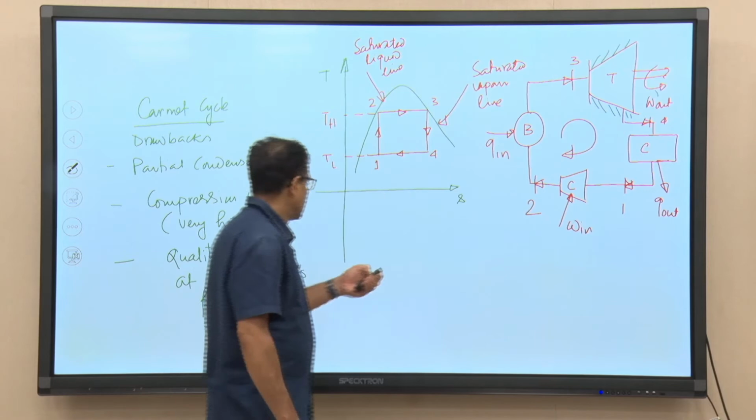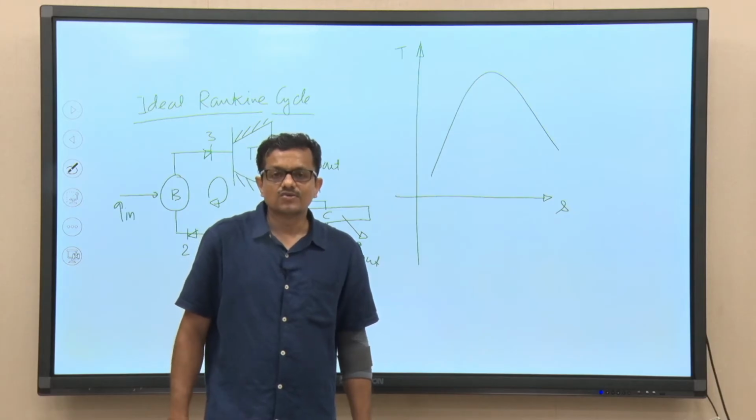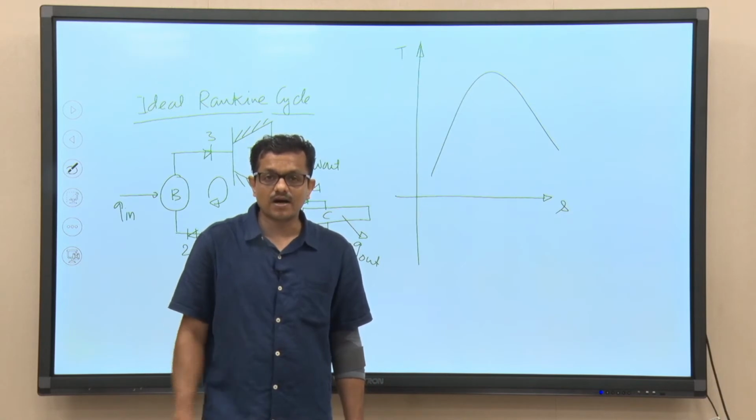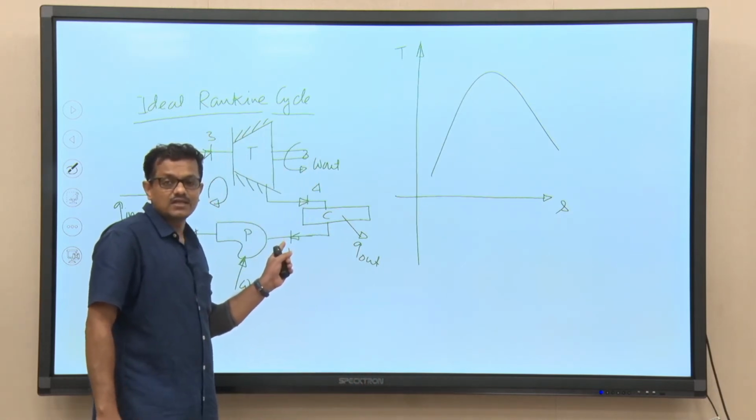So, here again the turbine is insulated, no heat loss from the turbine to the surroundings. Here we are having a pump, and you know that a pump can handle liquid, since a pump cannot handle a two-phase mixture. So, if we replace the compressor by a pump, we have to have liquid state at point 1.